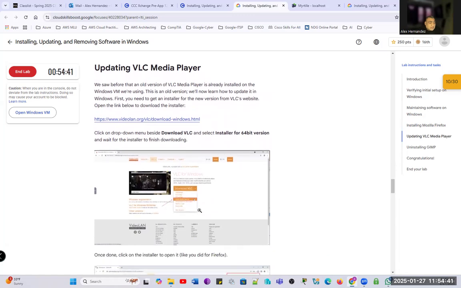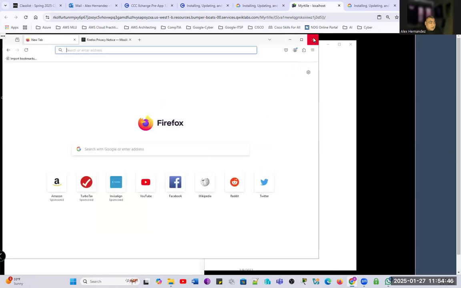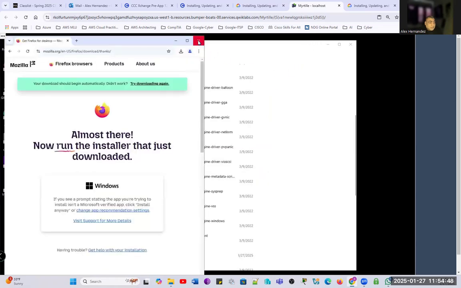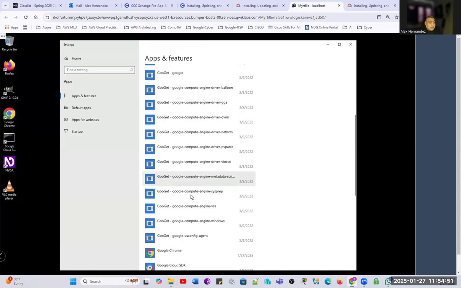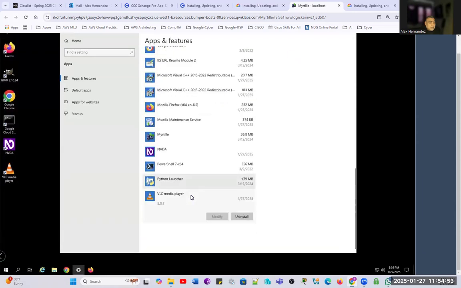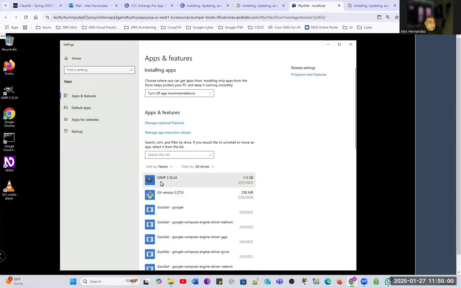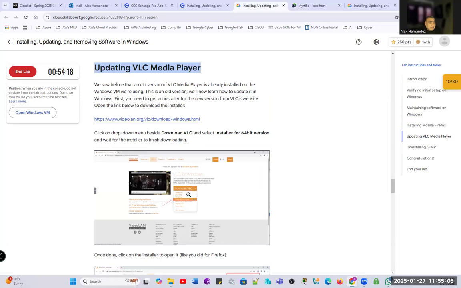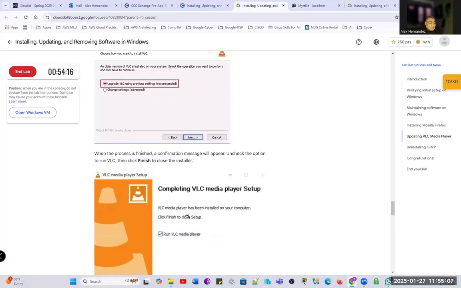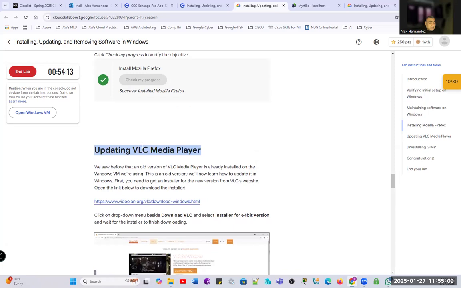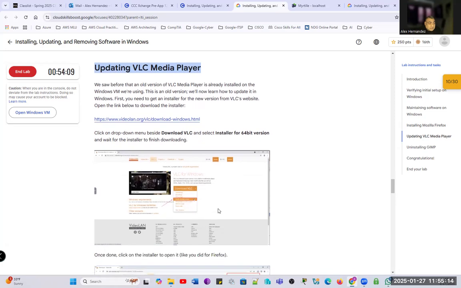Our following task is updating a program. As I said, I'm going to close Mozilla, close Chrome, and we have the VLC player. Okay, we have it right here, the icon. The other program we're going to be working is GIMP, and it's right here, the icon. So our task in here is to go to the update, and there are couples of ways of doing this update.